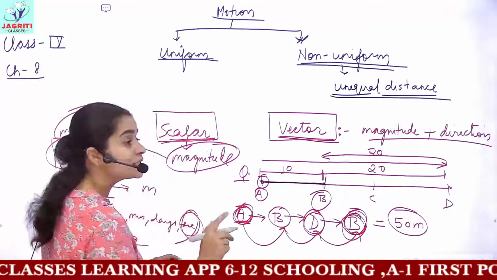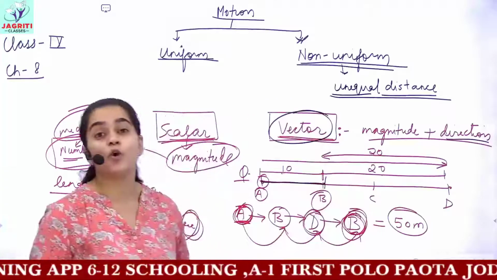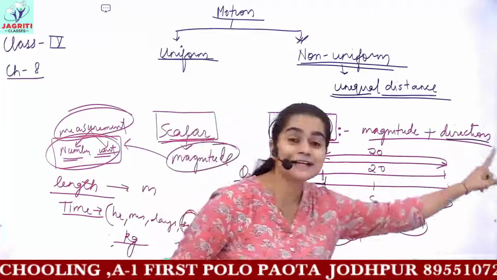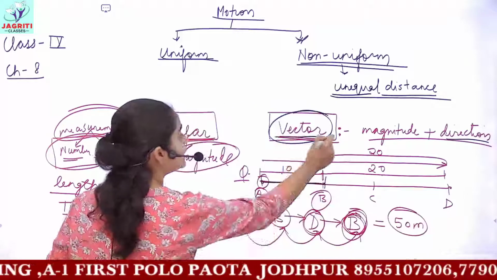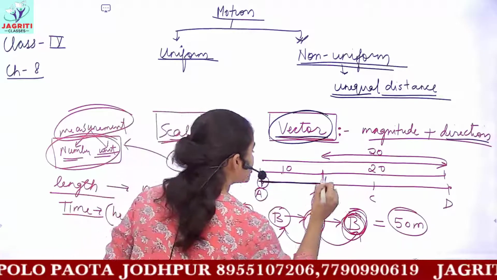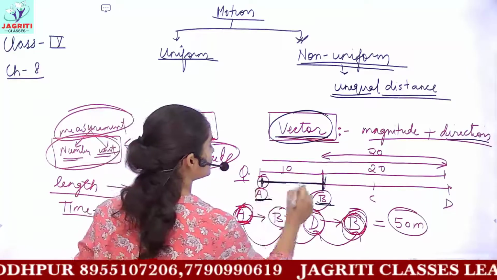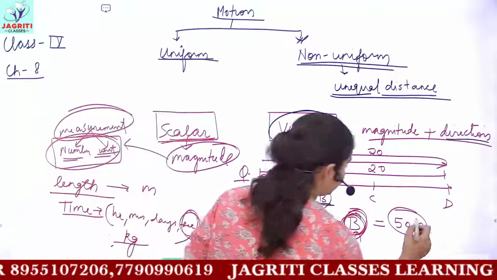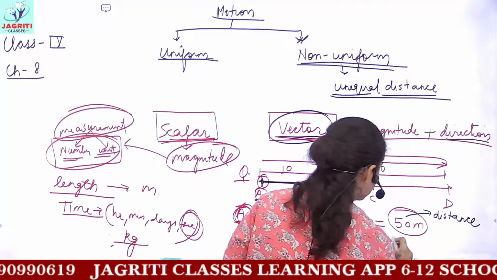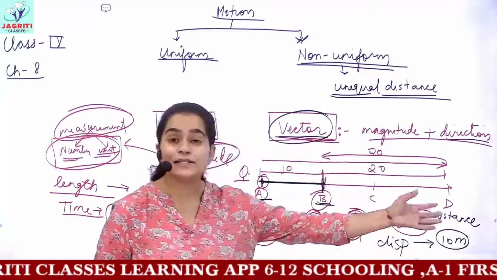So we say because in displacement you include direction, it is called a vector quantity. Because what do you have in displacement? You have magnitude as well as direction here. So displacement is known as a vector quantity, and the answer for displacement would be the shortest or the straight distance between the initial and final position, A and B. So you will say displacement here is 10 meters. So 50 meters would be the answer for distance traveled, and for the displacement, the answer would be 10 meters. So these are all the concepts which we discussed.